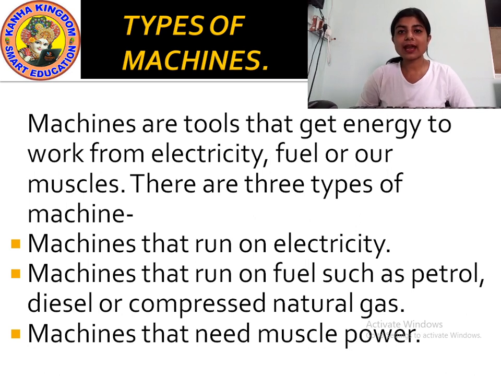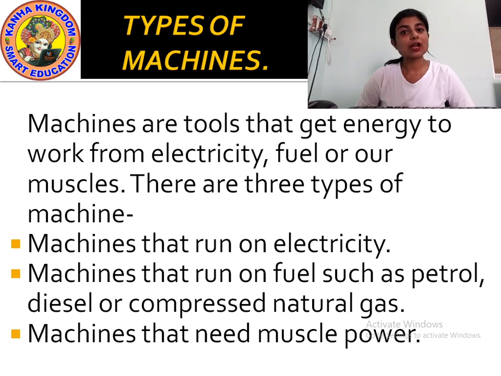And what is the energy that a machine needs? It needs energy from electricity, it needs energy from fuel and from muscles. Okay? Now what is fuel? Fuel is the oils that you use like petrol, diesel, kerosene, then compressed natural gas, that means the fuel that is there inside your cylinder.